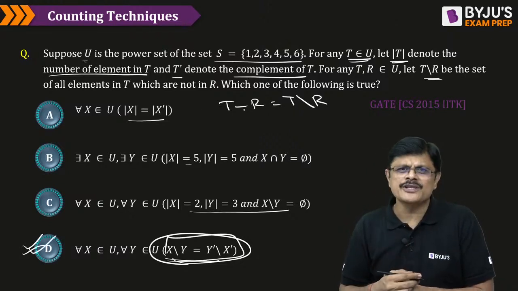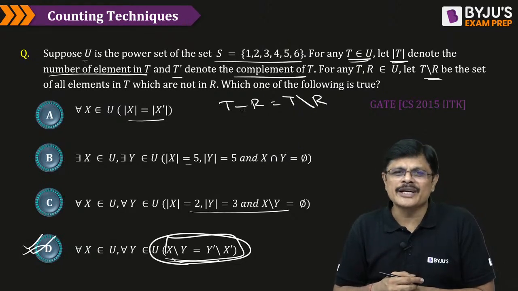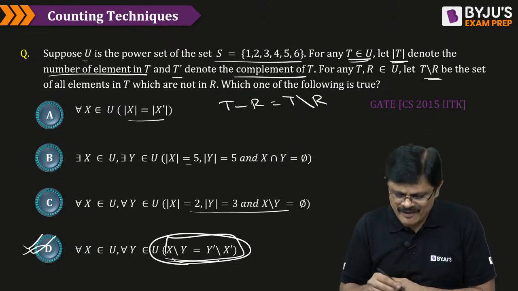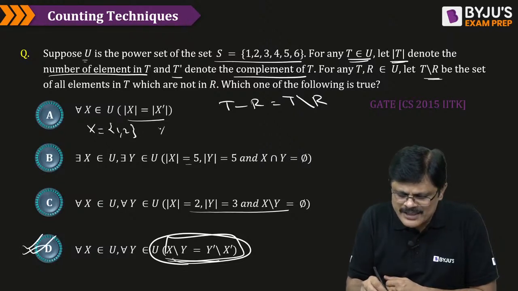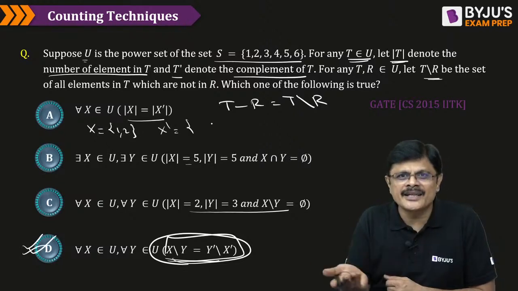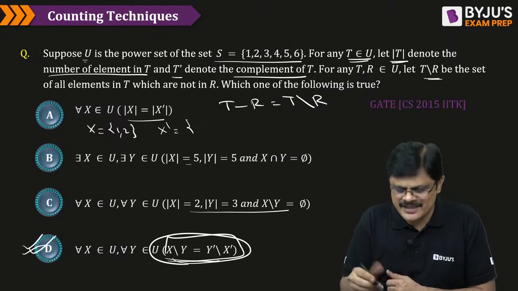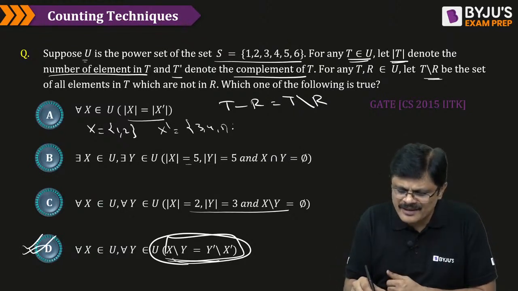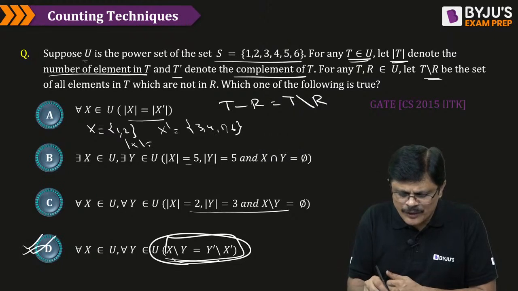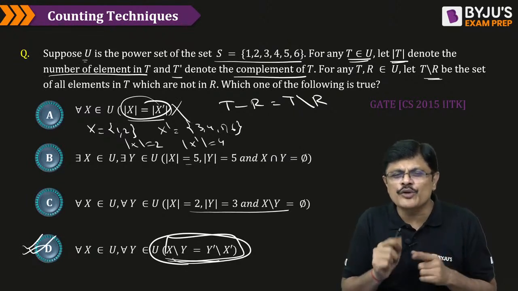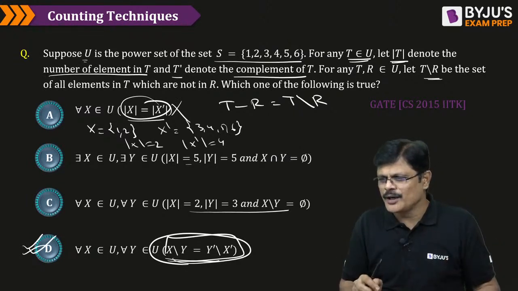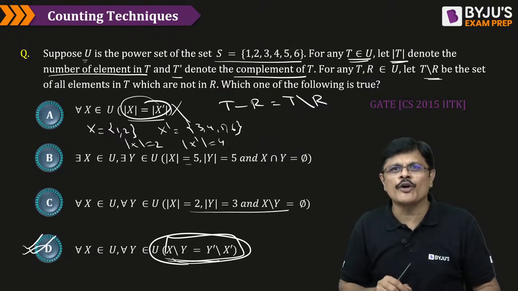What about the other options? You can give a counter example to say that it is not proper. For example, consider a set with elements 1, 2. Then what is its complement? The elements other than these, that is nothing but 3, 4, 5, 6. Obviously X contains 2 elements and X complement contains 4 elements, so this result is wrong. Like that, you just need to give a counter example to disprove the other options, my dear friends.